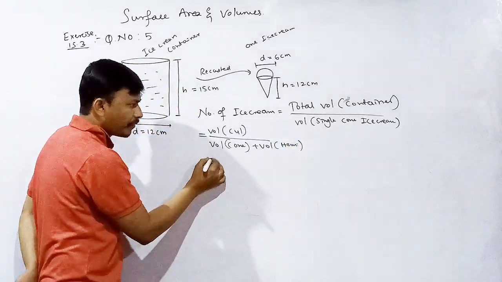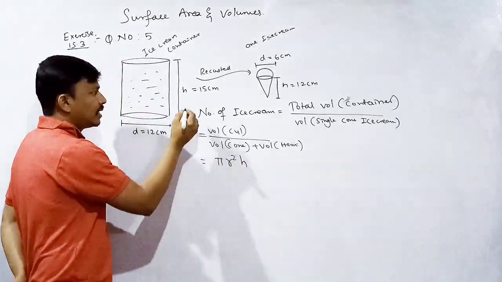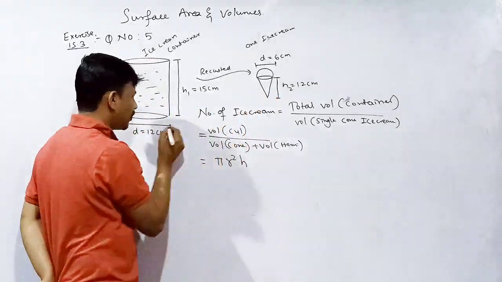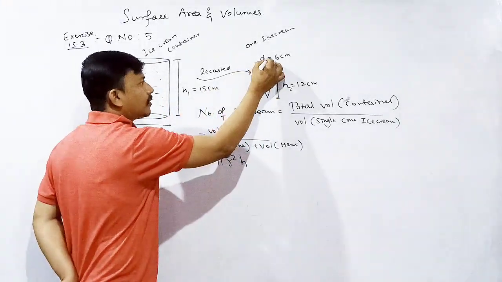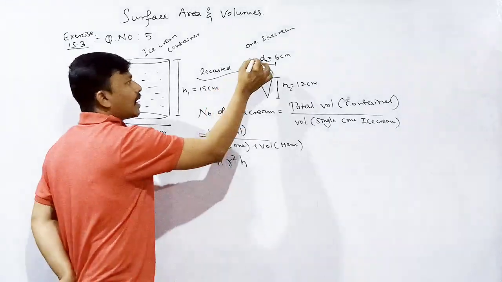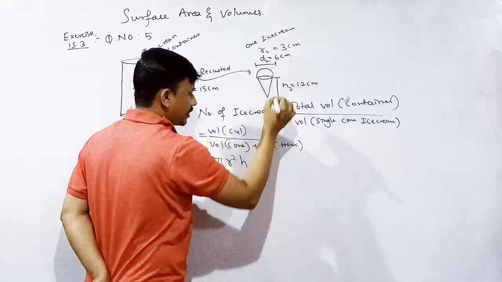What is the formula for volume of cylinder? Pi r square h. Let us consider this one as h1, this one as h2. d1, d2, that is r1 is equal to 6 centimeter and also r2 is equal to 3 centimeter.